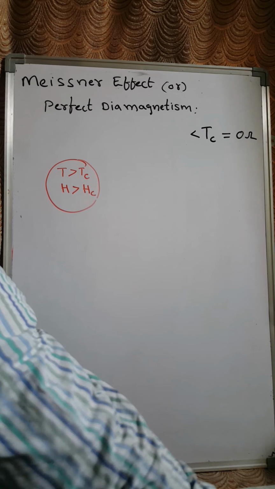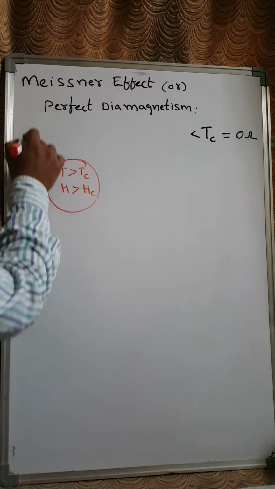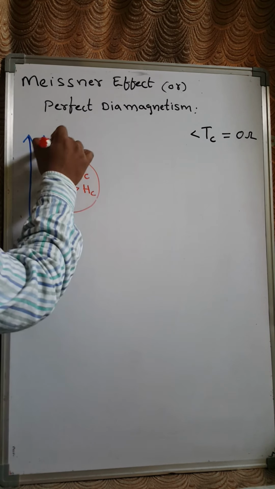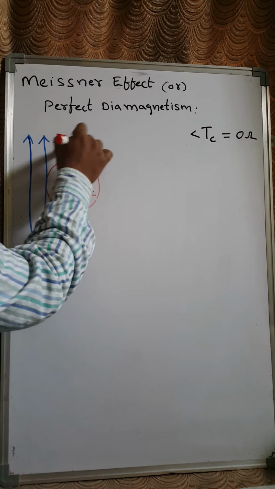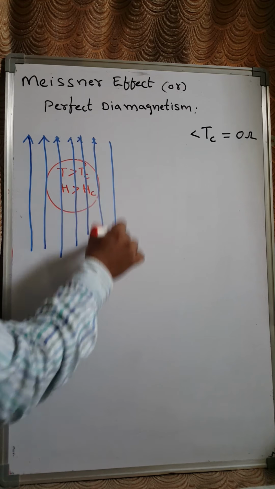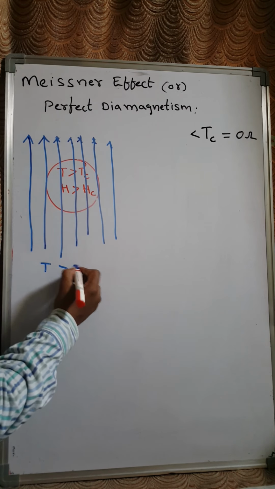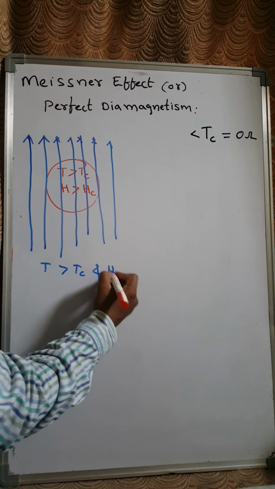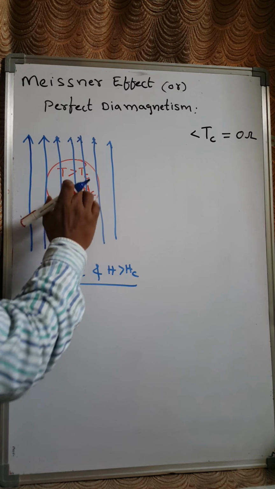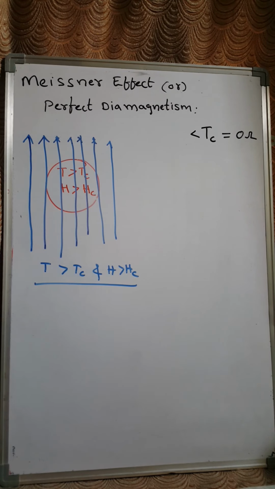Then when I apply some magnetic lines of force through this, all the magnetic lines of force pass through the substance. Here I took two conditions: T greater than Tc and H greater than Hc. At this condition, all the magnetic lines of force pass through the substance.